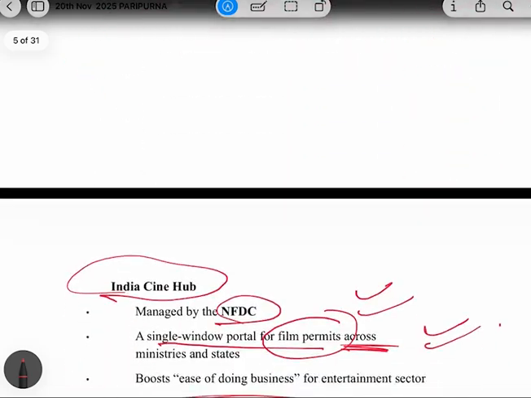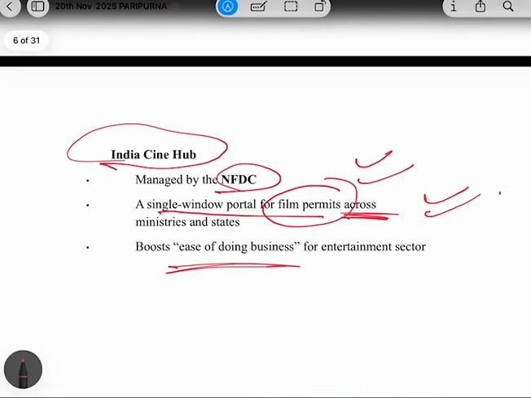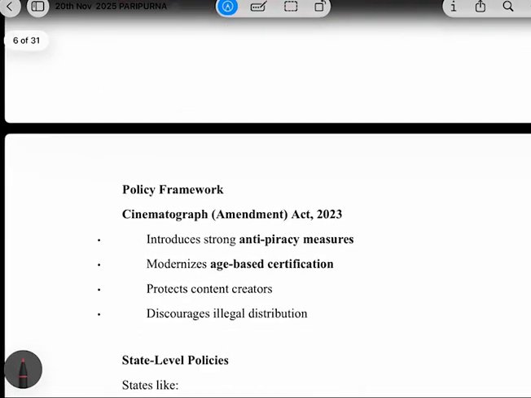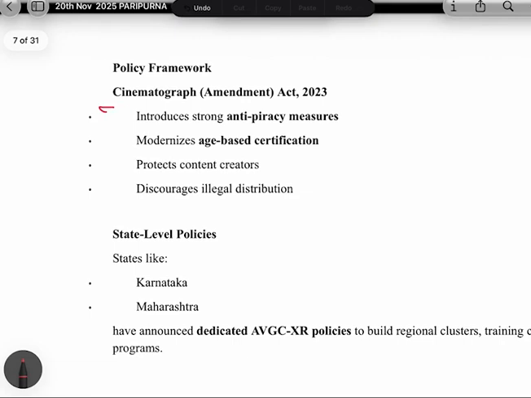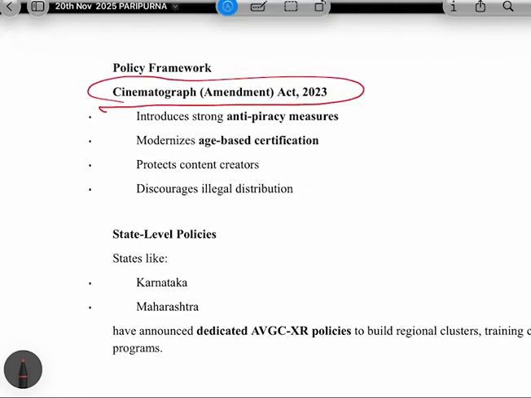Okay, now coming to the policy frameworks, the other steps taken by the Indian government related to laws. This is a very important point: the Cinematograph Amendment Act 2023. Please do read the features of this act also. UPSC can ask a question on this act only. So what are the main features of this act?